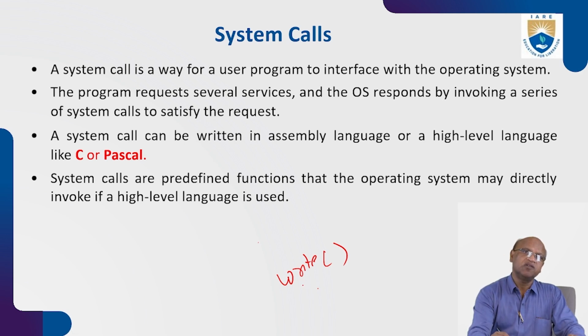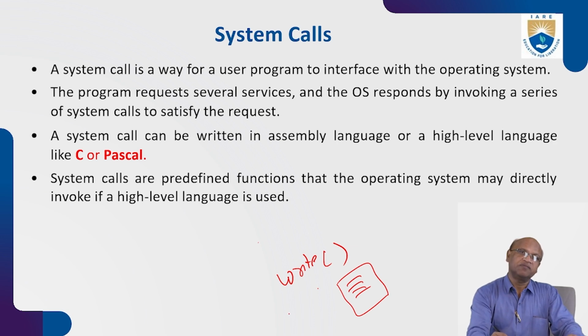This write system call will be invoked by the OS itself, and whatever program you want to save will be written to the hard disk. That's the job. You write some program and ask to save, and the OS will write this program to the hard disk by using the write system call.